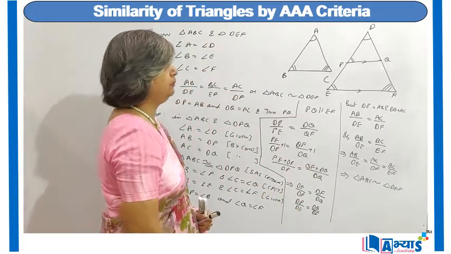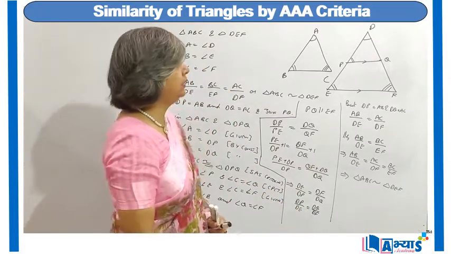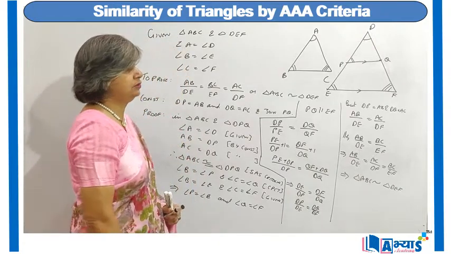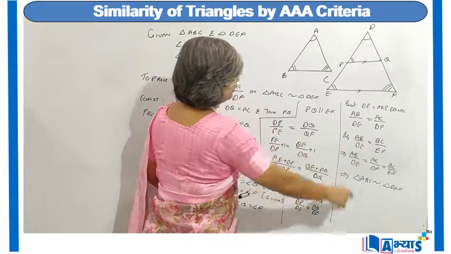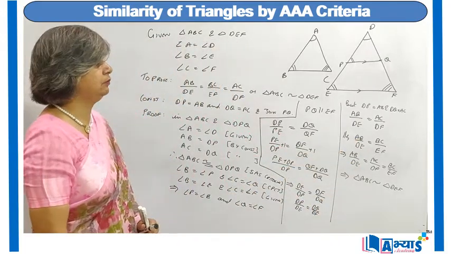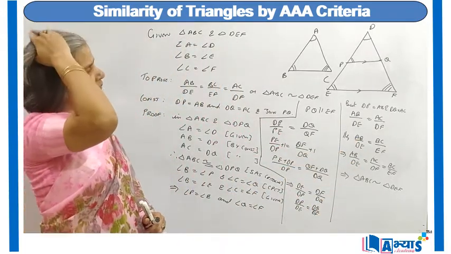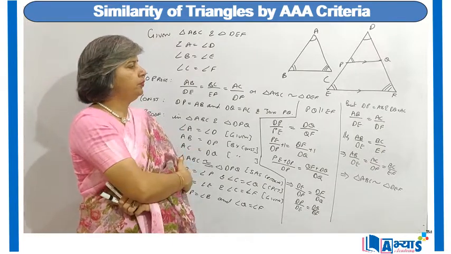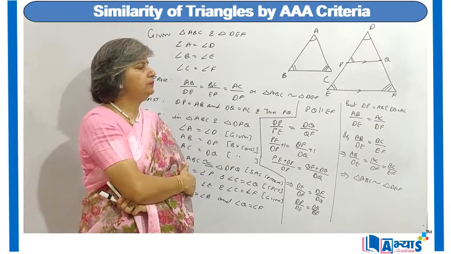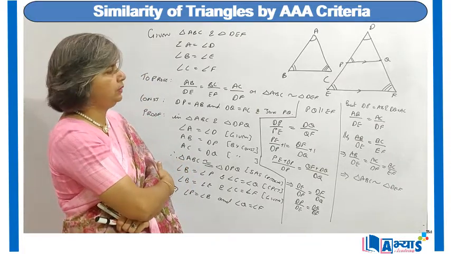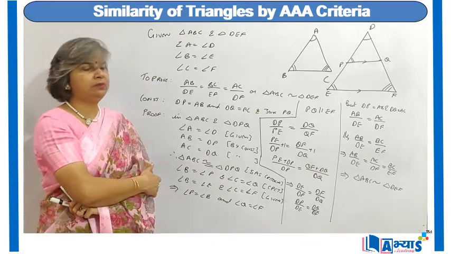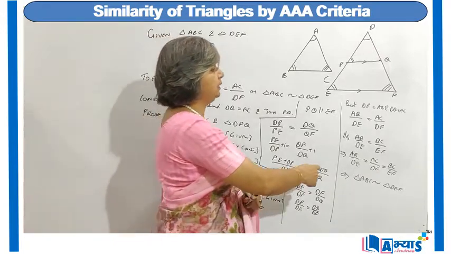Now I know that DP is equal to AB and DQ is equal to AC, so I have replaced DP with AB and DQ with AC, so I got AB upon DE is equal to AC upon DF. So hence we have proved that AB upon DE is equal to AC upon DF. Similarly, we can prove that AB upon DE is equal to BC upon EF.